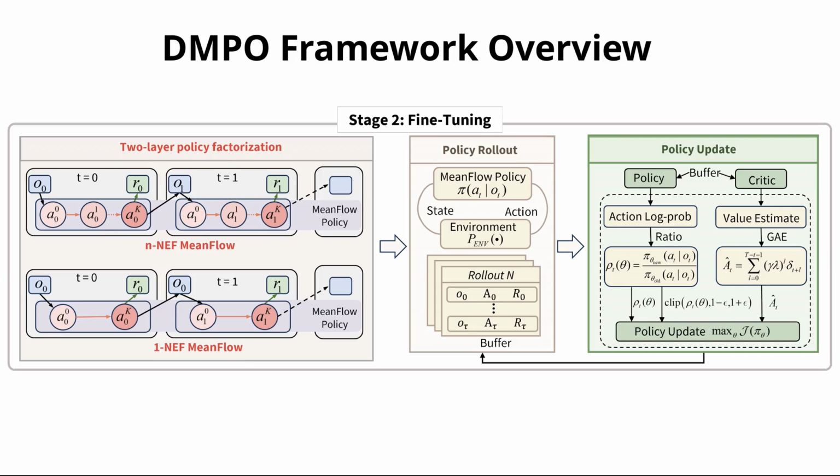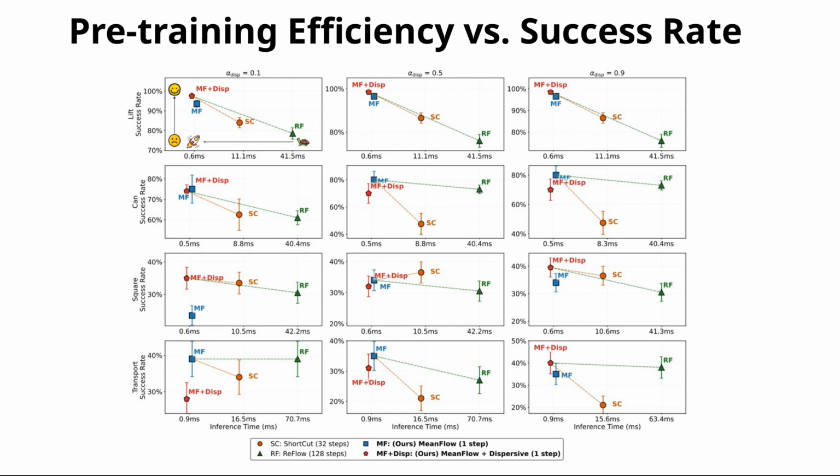MeanFlow Policy Stage 2. In Stage 2, we apply PPO fine-tuning. We formulate this uniquely. We treat the environment as the outer MDP where rewards happen, and the denoising chain is simply the action parameterization. This separation makes the math clean and the training stable. Crucially, we use behavior cloning regularization to anchor the policy, preventing catastrophic forgetting while allowing us to optimize beyond the original demonstrations.